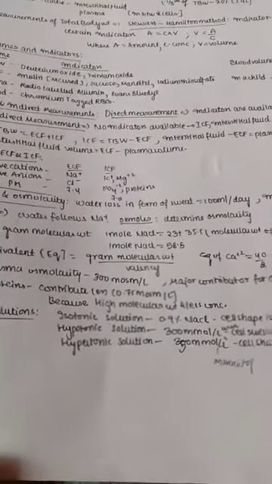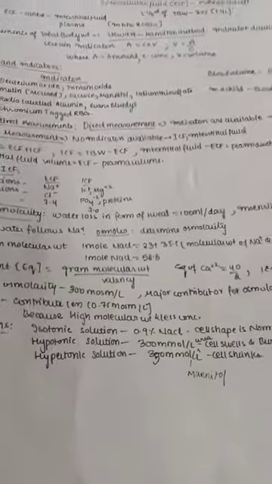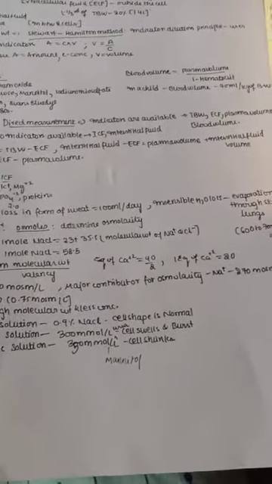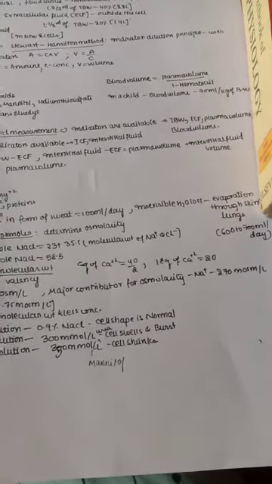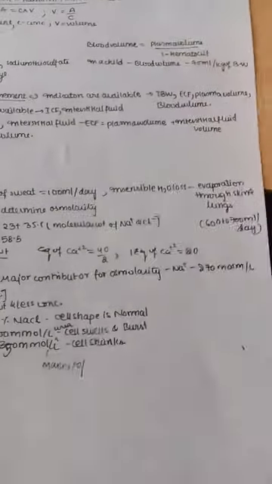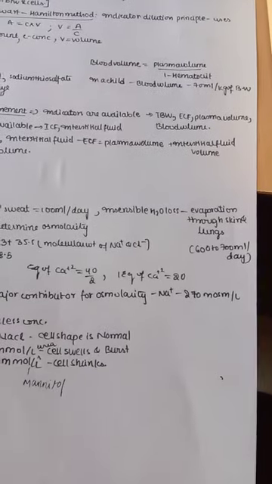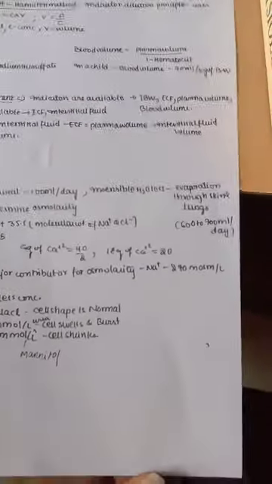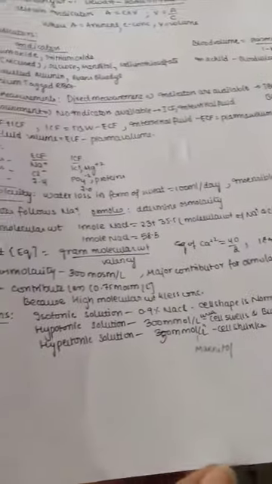So water loss and osmolarity, let us check out now. Water loss mainly in the form of sweat, that is about 100 ml per day, and there is insensible water loss. So what does insensible mean? It is not at our conscious level, so we don't know when it is lost. Insensible water loss is mainly seen in evaporation, mainly through our skin, lungs, etc. It is about 600 to 700 milliliters per day.